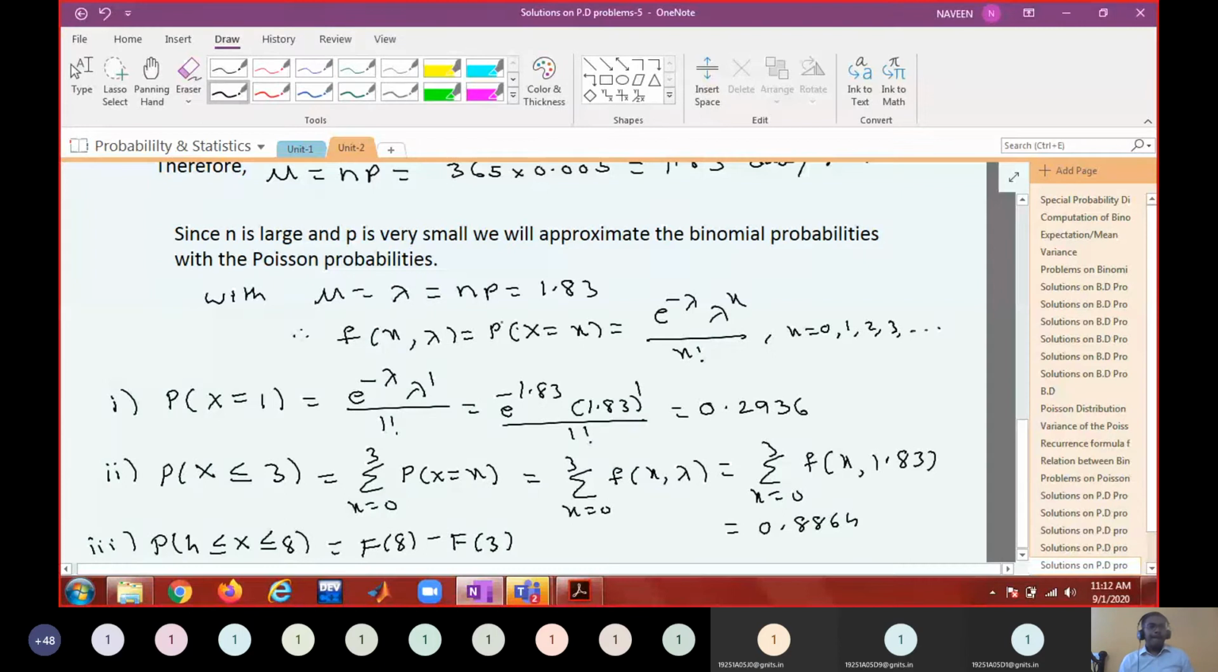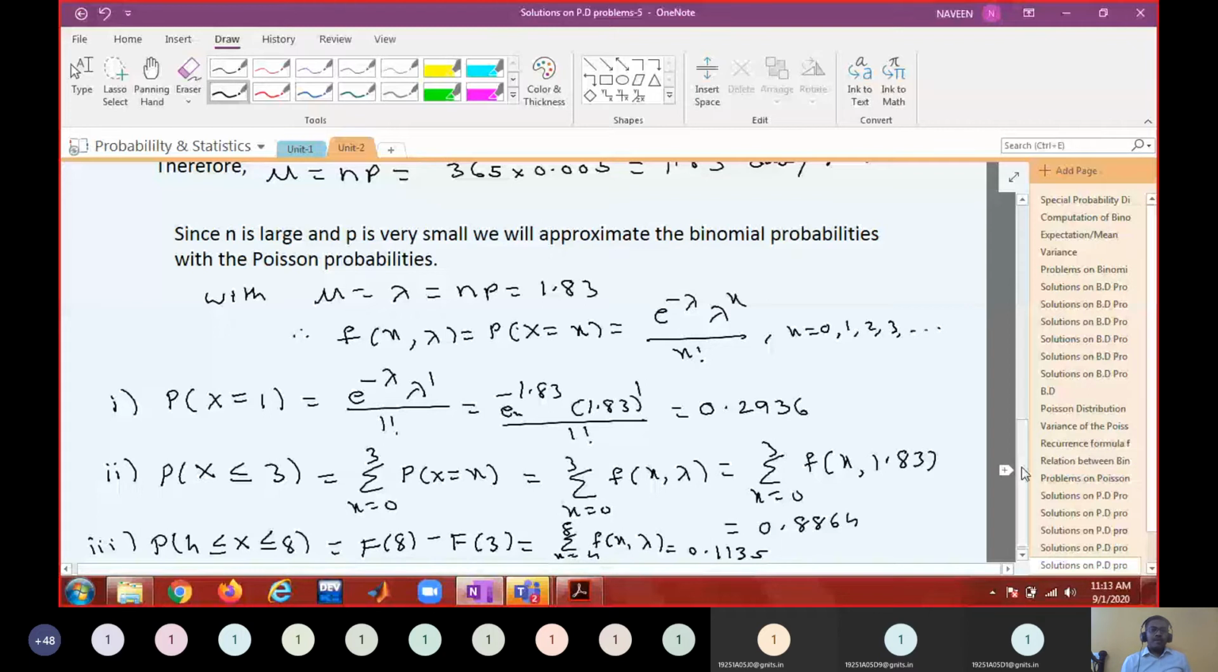Okay, is that clear? So I can write it as summation x equal to 4 to 8 of f of x comma lambda. 0.1135, sir. By looking at the distribution table or what? No, sir, by computing. 0.1135. Please check the others. Please check this.